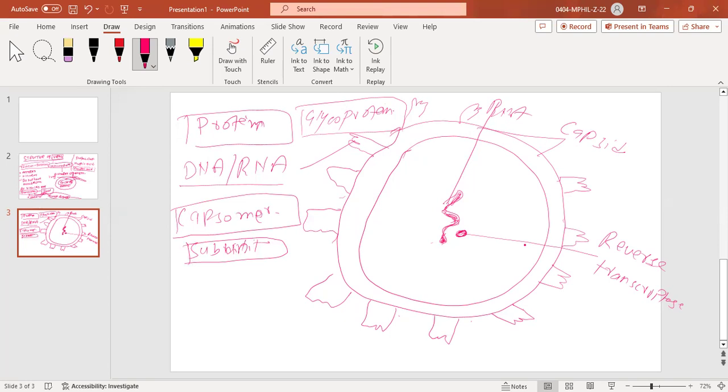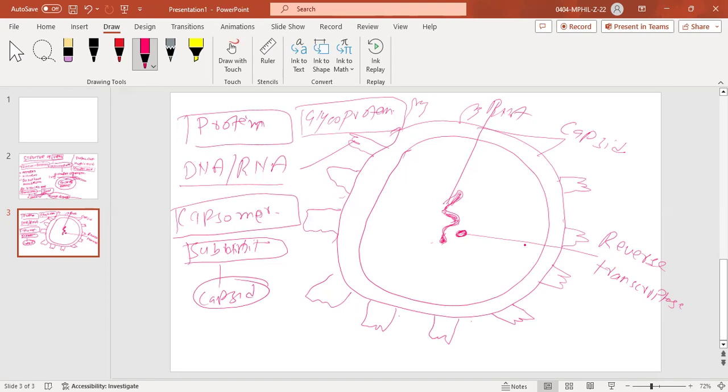So a number of proteins combine with each other to form a capsid, and that capsid is actually the outermost layer, the protein structure of the virus. So this was the short introduction of the virus. We are not going into detail, and it's not our requirement here. We just need to have an idea of what a virus is and how its structure is made up.